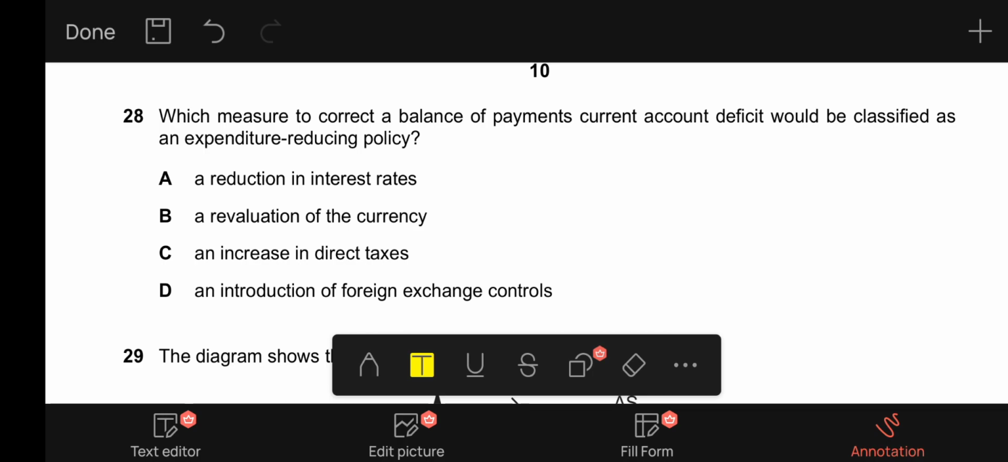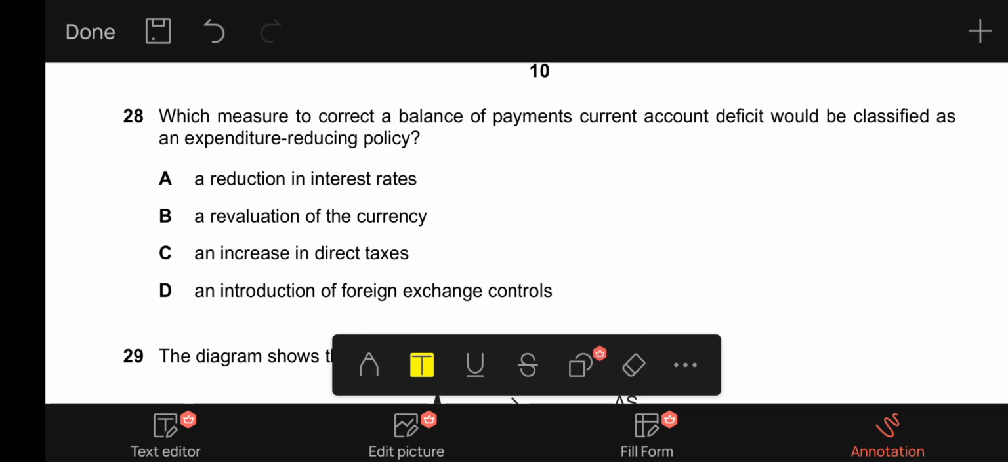A revaluation of the currency would be an expenditure switching policy, because since imports will become cheaper, people will tend to buy more imports in place of domestic goods. So they will switch their expenditure from domestic goods towards imports. So it is an expenditure switching policy, not an expenditure reducing policy.